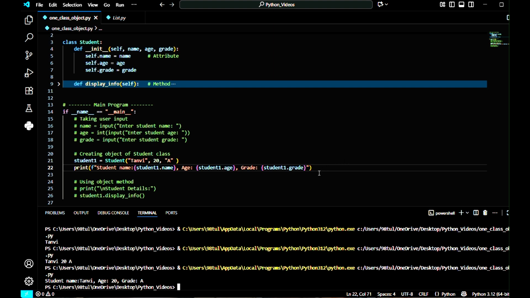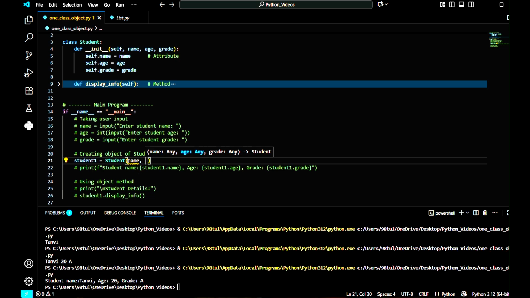You can do this in this way, or if you want, you can take user input. So let me comment this, and I'm going to change this. We will use user input. It is a good practice to take user input, because when you work in any company, you have to design your app in this way, so that your program will take user input. So we will use name, comma, age, comma, grade.